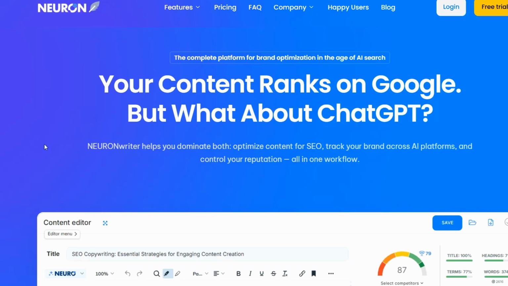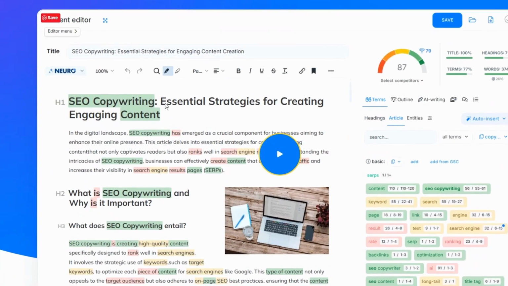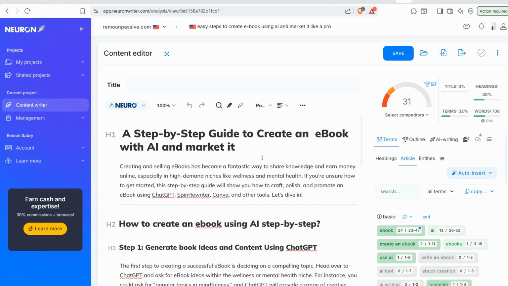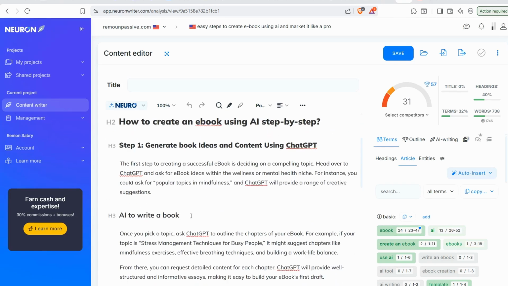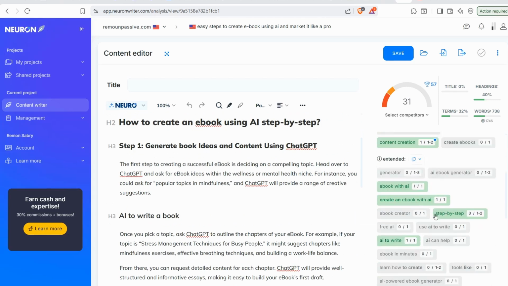neuronwriter.com. It's an awesome website that helps you rank your own blog post and your piece of content higher on search results, and of course mainly for the SEO style. But here for sure you can leverage this amazing website for the GEO style as well, just by going to this one. So for example, if I take this article like this, it doesn't matter for your keyword density, for headings, and for the extended part of your article and so on.